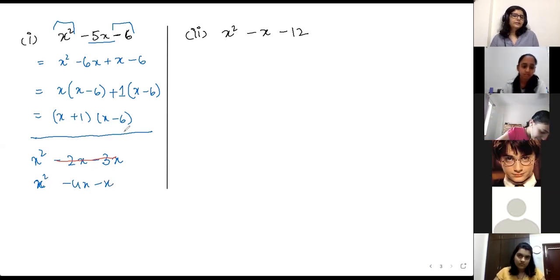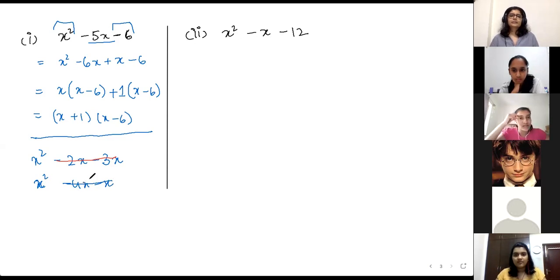-4 and -1. -4x -1x. On multiplying, do we get 6? So this is also not working. How else do you get it? See, focus on the 6 part of it. So you need to get factors of 6 somehow, the way you have done.